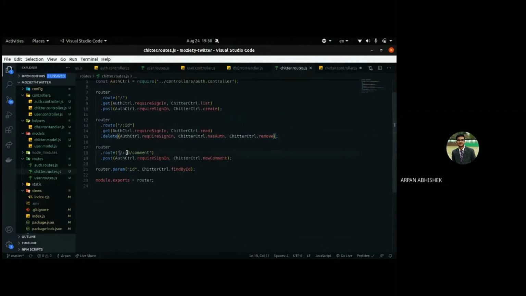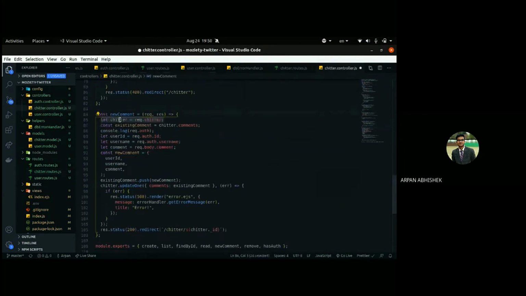So I nested another route, a post route, for creating a new comment basically. It will go ahead and take that jitter and save it to a jitter variable.